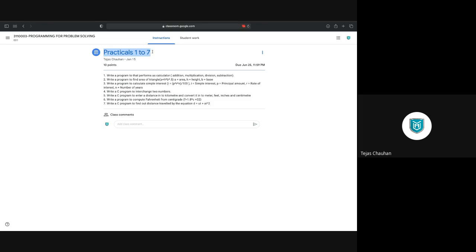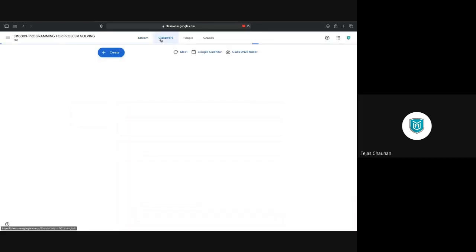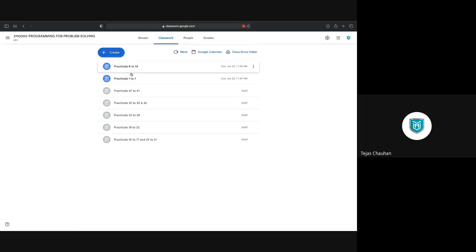So you have to write 7 practicals. These are the titles of those 7 practicals. So you write one by one all the practicals and output, and then scan all those 7 practicals in a single PDF file, and upload that PDF file from your login. So when you log in and click from here, announcement, or go to classwork, okay, you'll have those assignments.